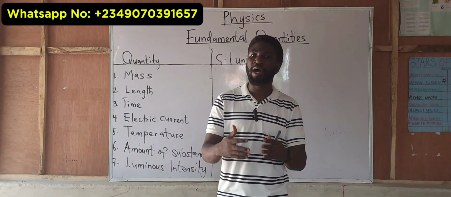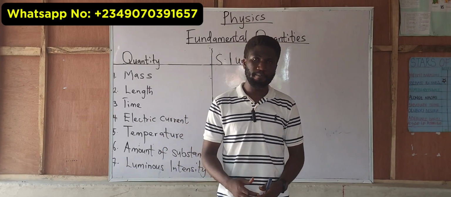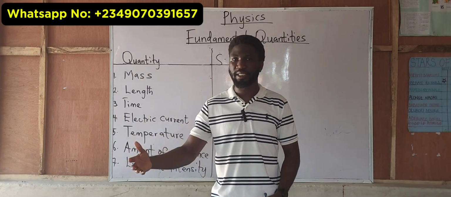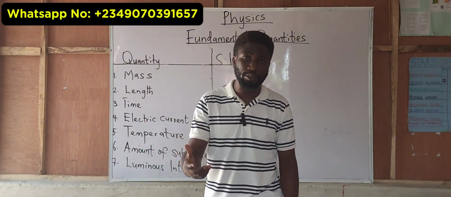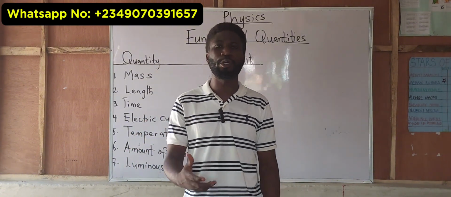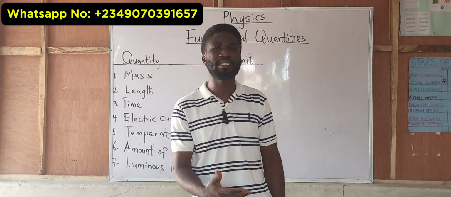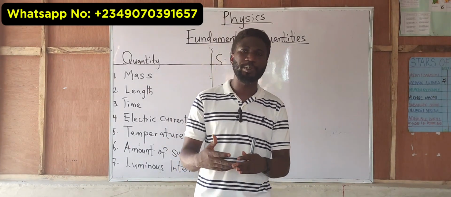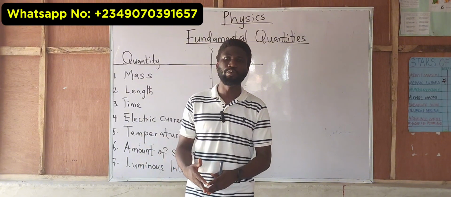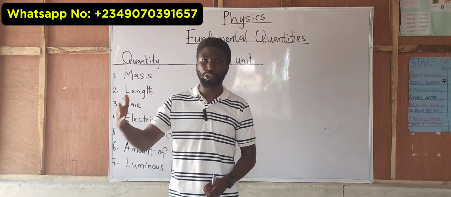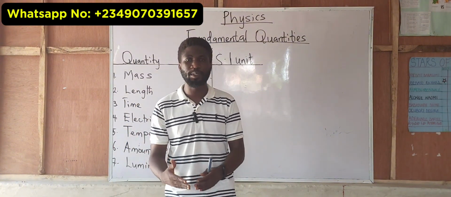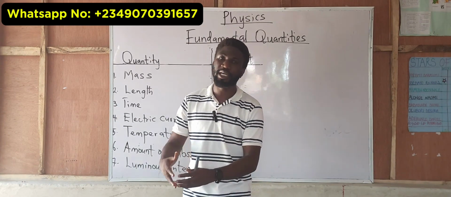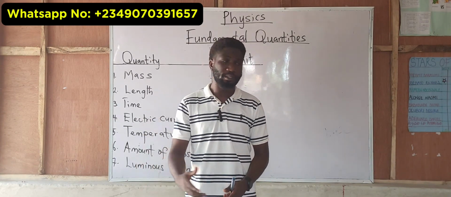Quantities do have units, be it fundamental quantities or derived quantities. Anything that we measure, like I said earlier, is known to be a quantity, and these quantities have their own units. So we have fundamental quantities, and the units are said to be fundamental units.